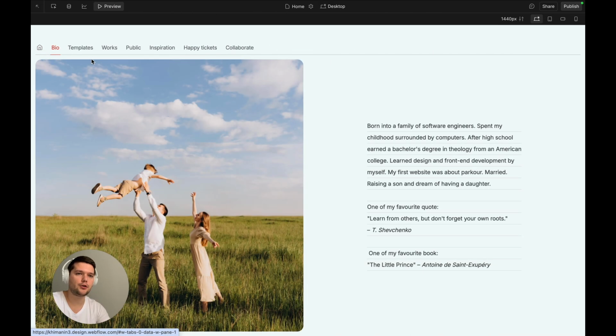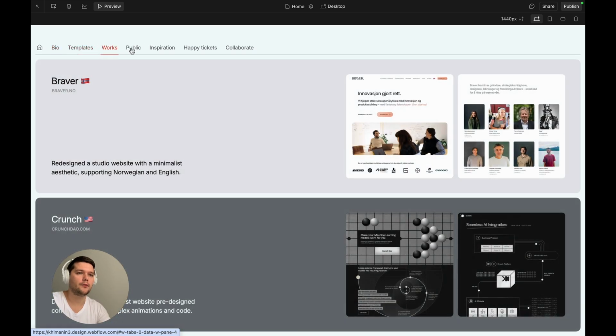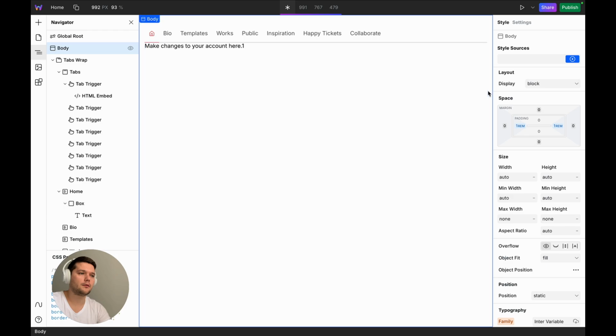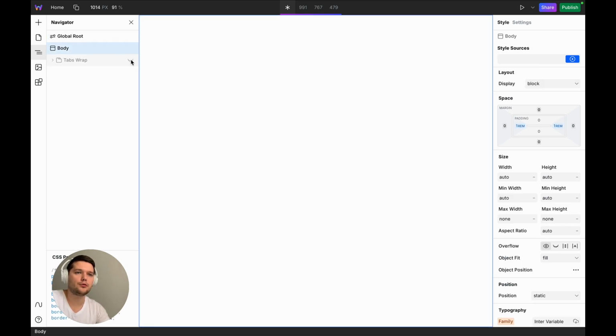Here is the website. It's a single page design created using tabs, so we only have one page and the content changes by switching between tabs. I have already added the tabs and adjusted their design a bit. Now I'll just show you how I did it.